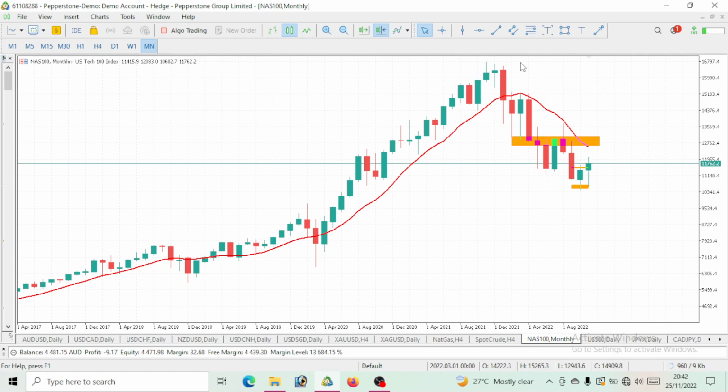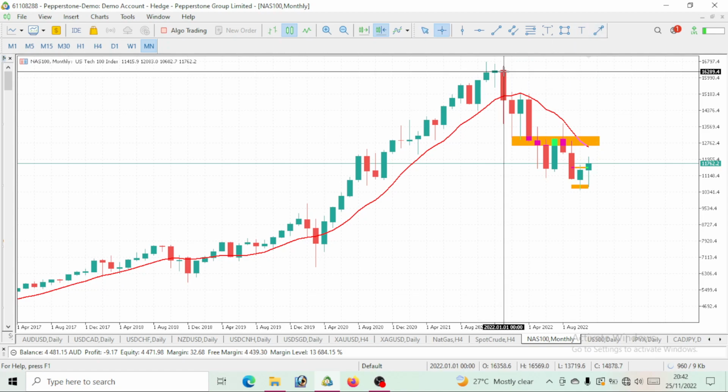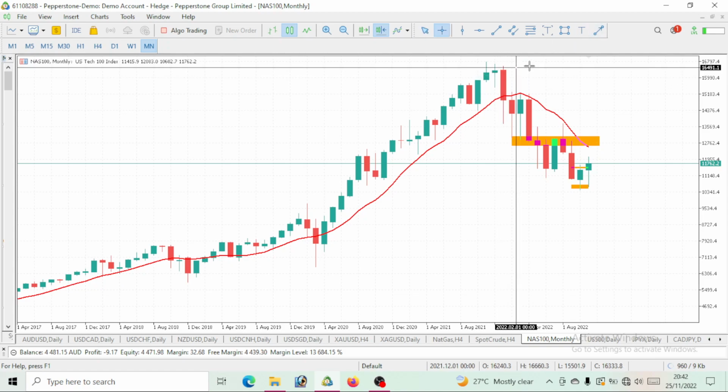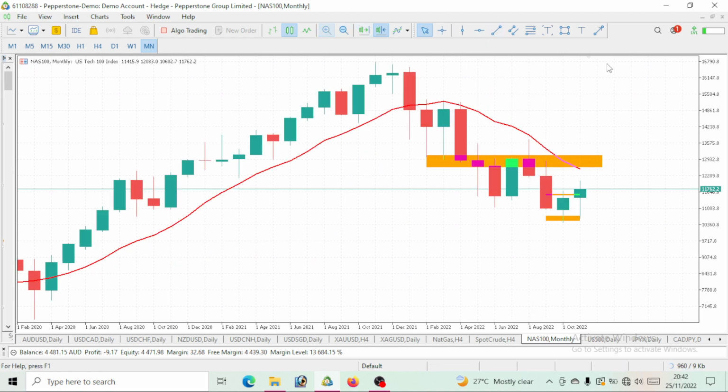Then I think this was in late 2021, early 2022, right? It started having this bearish move on Nasdaq 100. So you can take this as a drop. Here comes the correction on Nasdaq 100, and here is the drop, right? This is the correction on Nasdaq 100. Here is the drop, right? Take a look at it. We are on a correction move, right?